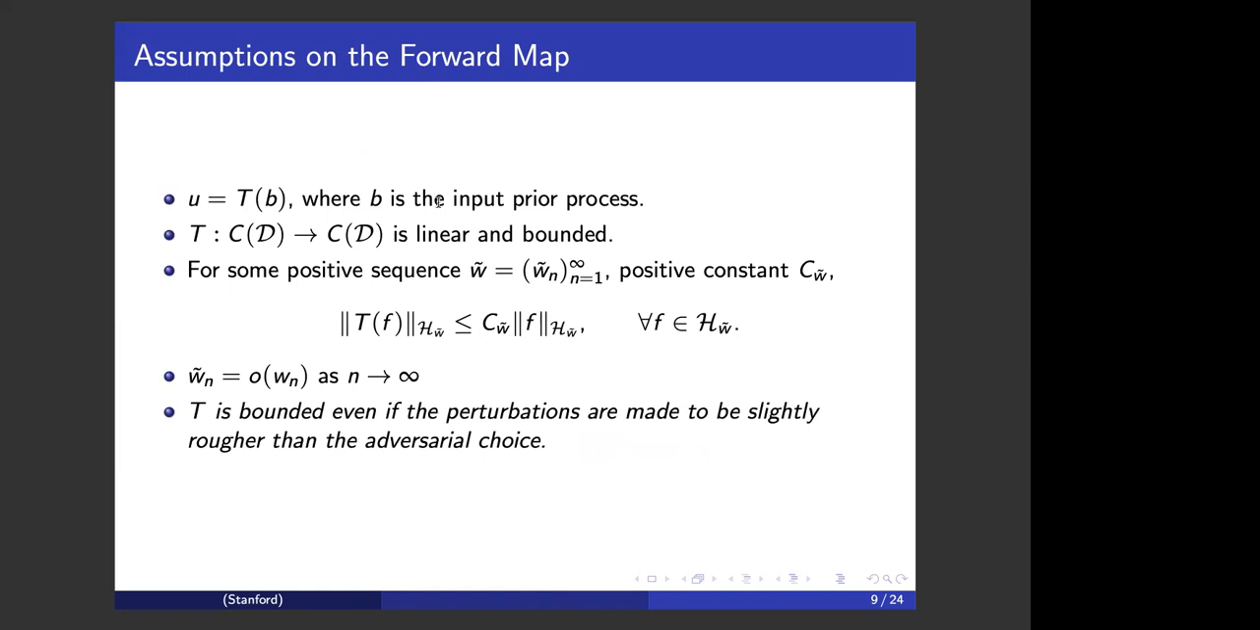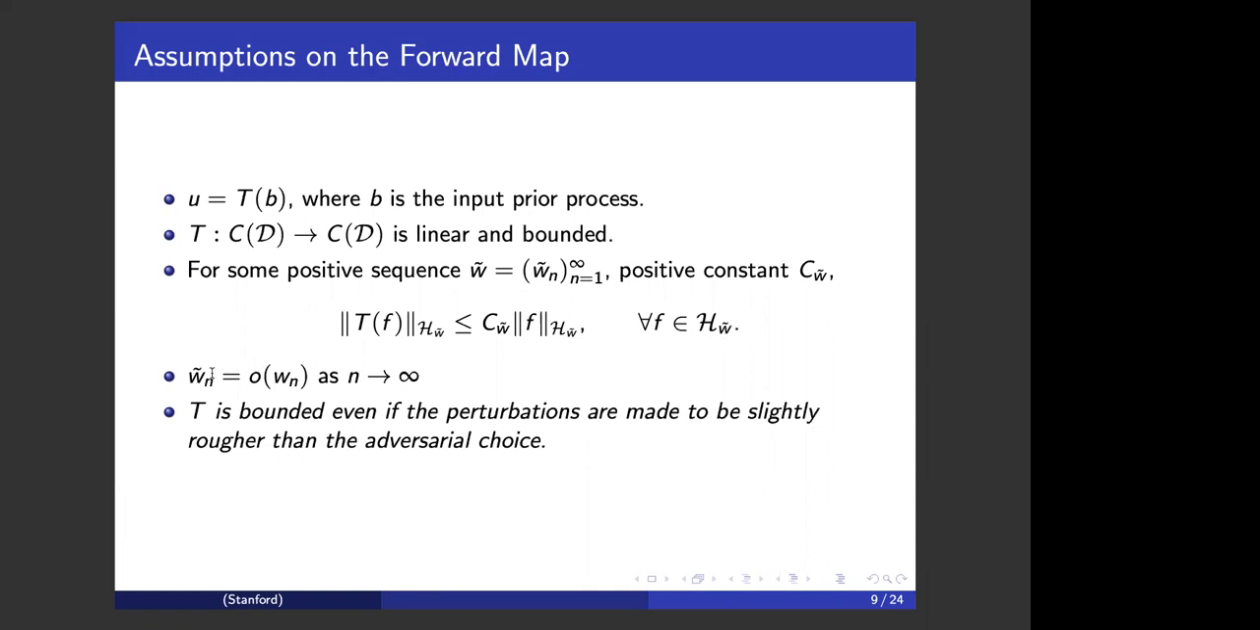We also make some assumptions on the forward operator. Recall that U is equal to TB, where B is the prior input process, and we assume that T is a linear bounded operator from L2 space to L2 space. Moreover, there exists some positive sequence W tilde, along with a positive constant, such that the operator T is bounded when restricted to the space of H indexed by these W tilde weights.